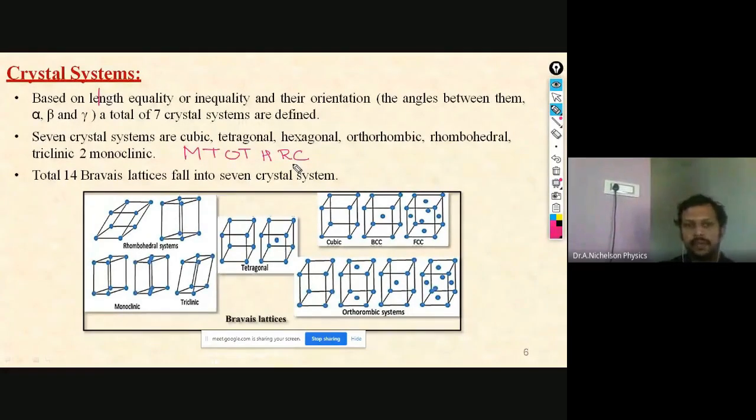So what are the 7 crystal systems? You have to memorize.